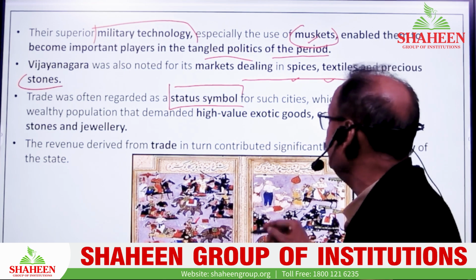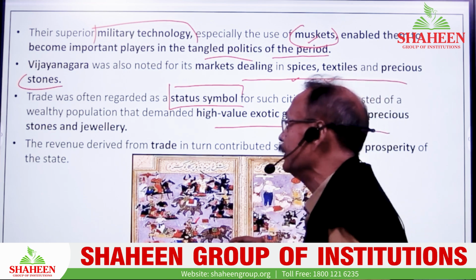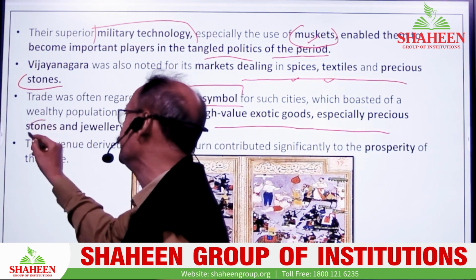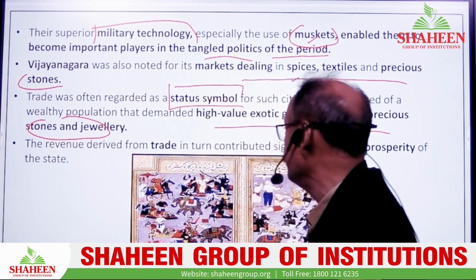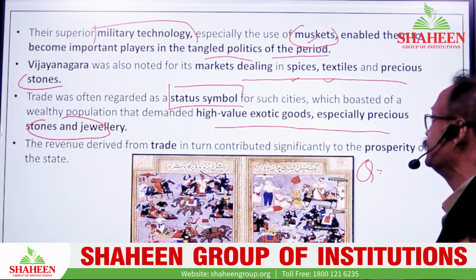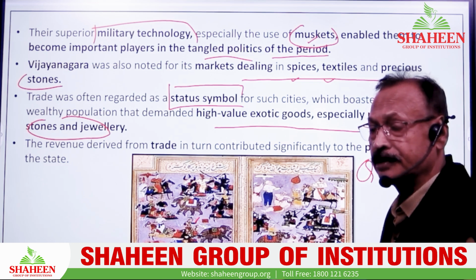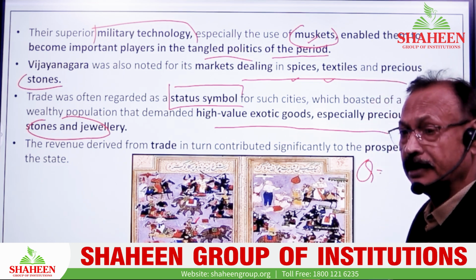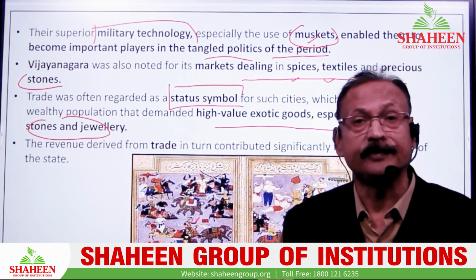And this way, high value exotic goods, especially precious stones and jewelry, were the major tradition of trade and commerce. Boys, you have to be ready for that too. What question may be asked to you: what type of trade activity was there? You have to answer about that. The exotic goods, especially precious metal, spices, muslin, were also one of the important significant things we find over here.